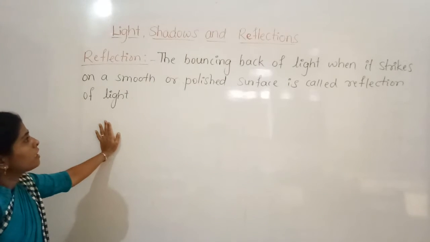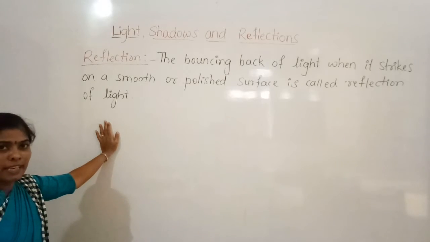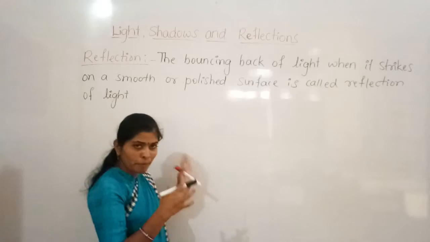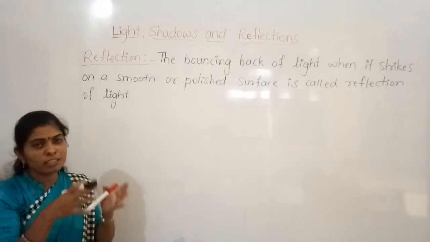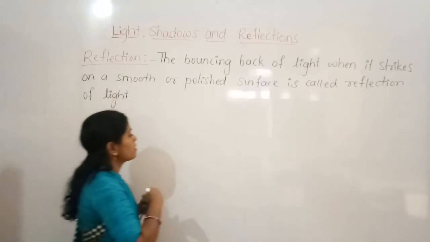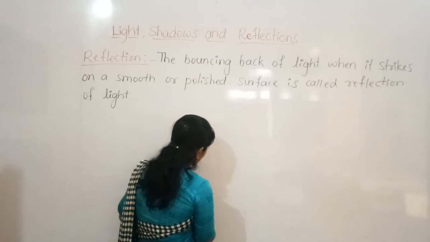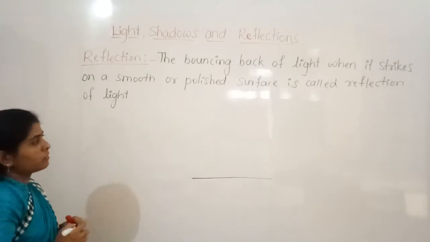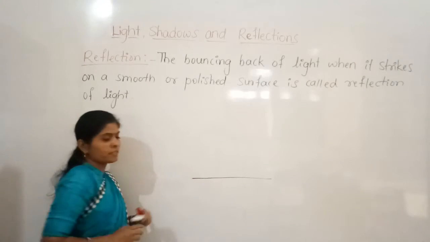There are different laws of reflection. So how can we show them? By a schematic diagram I will show how the light falls and how it reflects. Just think, it is a plane polished surface.